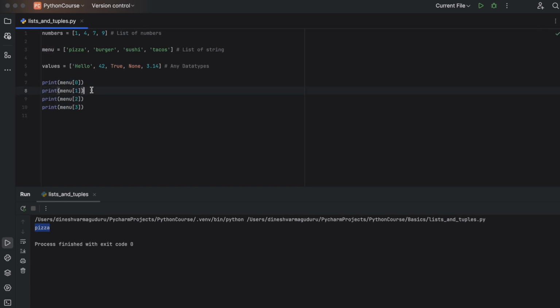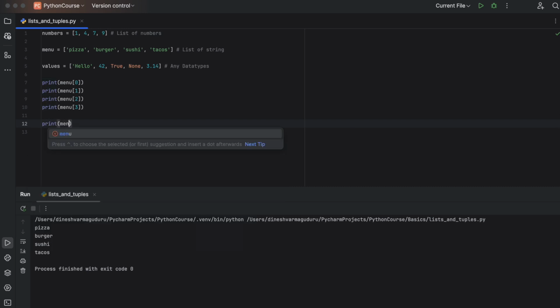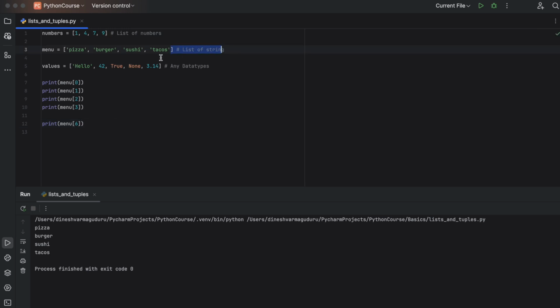We can also print all the items in the list, and every item will be accessed using the index of the list. So you can see that the item at 0 is pizza, the item at first position is burger, then sushi and tacos. And if we try to access any index which is not within the range of the list, then it will throw an error. Let's say we are trying to print menu at sixth position. There is no sixth position here because we only have four items and we have the indexes 0, 1, 2 and 3. So if we enter any index above 3, it will throw an error. See, it says IndexError: list index out of range.